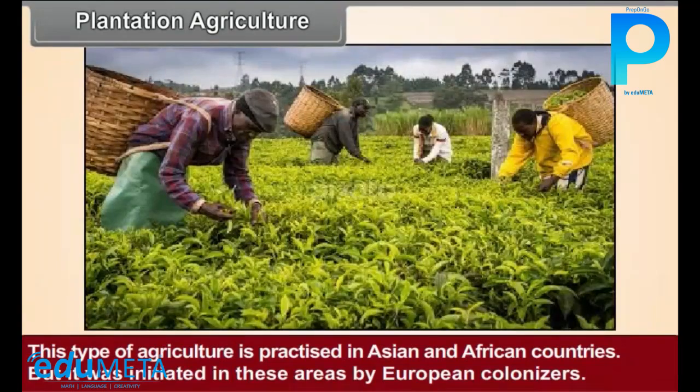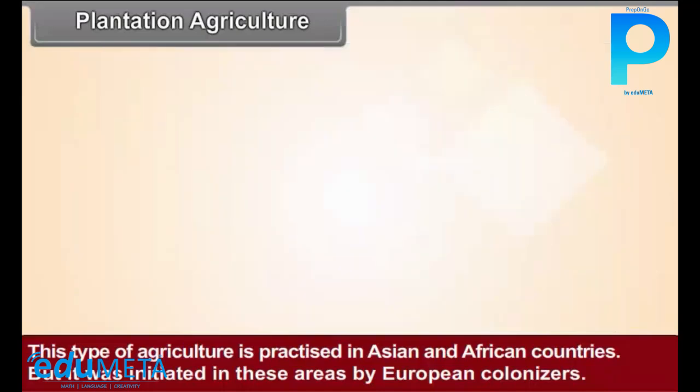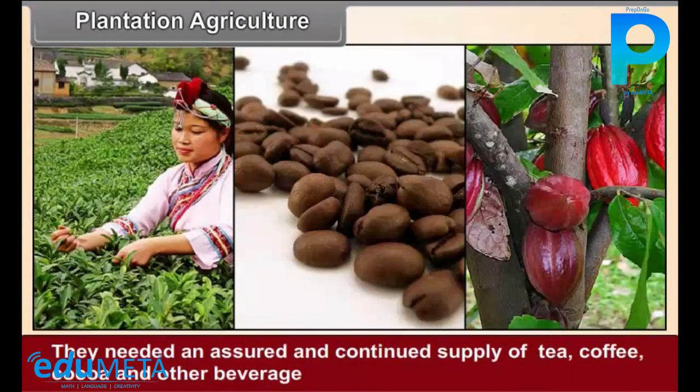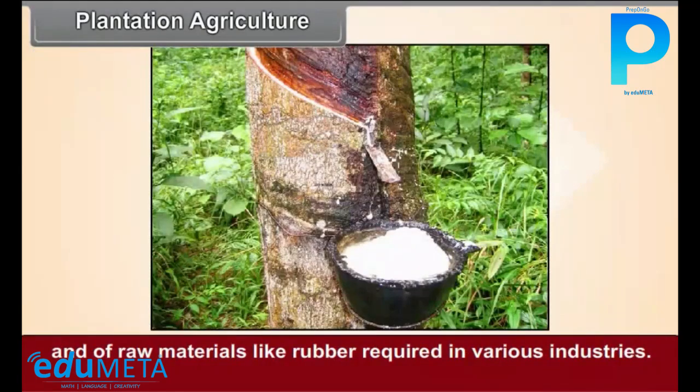Plantation agriculture. This type of agriculture is practiced in Asian and African countries, but it was initiated in these areas by European colonizers. They needed an assured and continued supply of tea, coffee, cocoa, and other beverages, and of raw materials like rubber required in various industries.